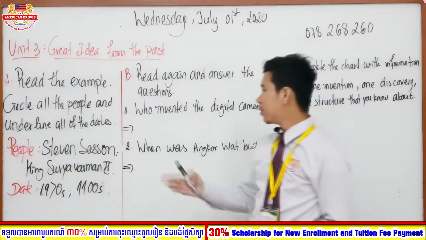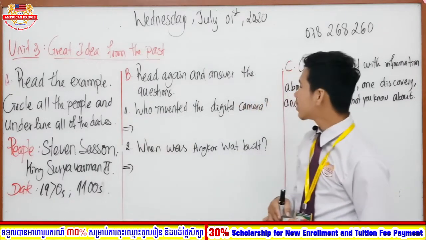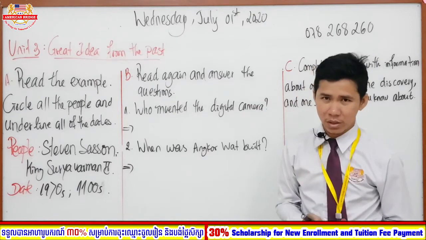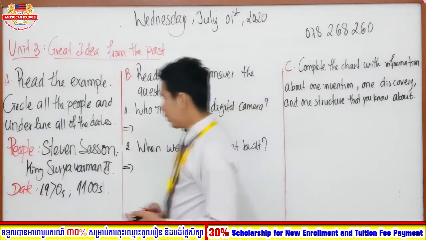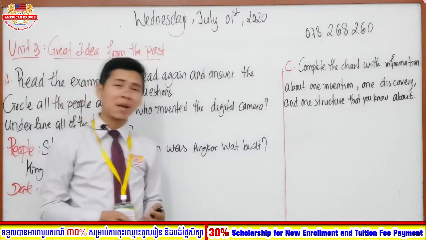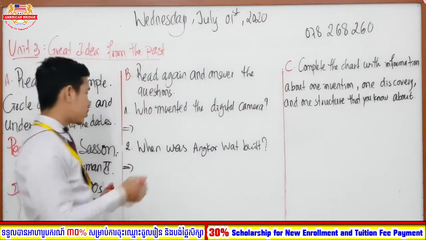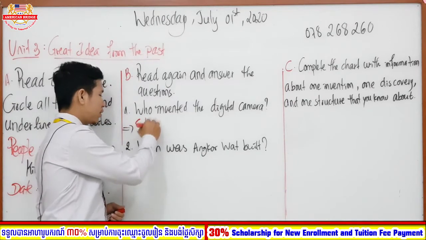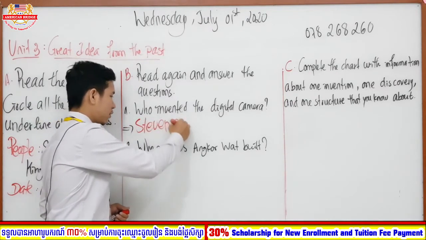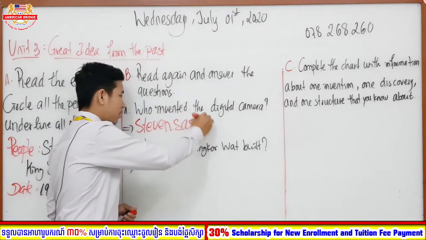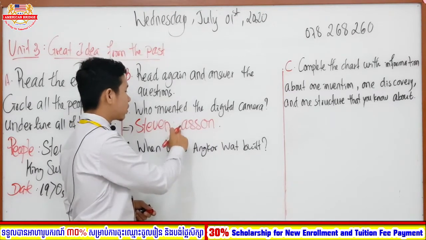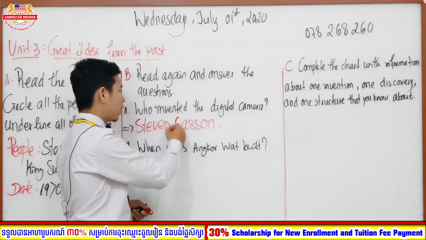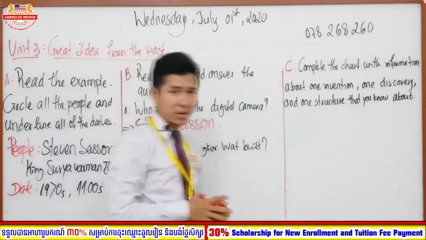Okay, so number one question is: who invented the digital camera? Who, everyone? Right. Okay. So the one who invented the digital camera was Stephen Senghoem, right? Okay, so Stephen Senghoem is the one who invented the digital camera.